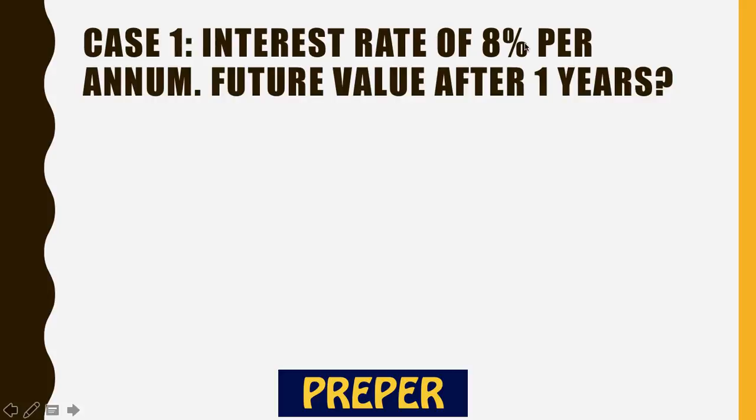When nothing is given, we assume that it's compounded annually, right? So we would use our formula, which is FV is equal to PV plus PV into 8%, because it's after 1 year, so it's 1080. So this is one case where compounding is happening annually.